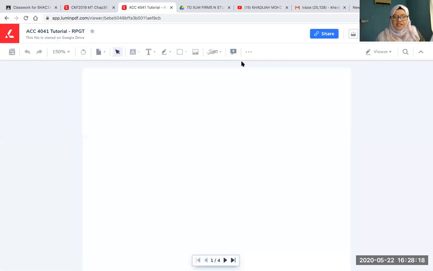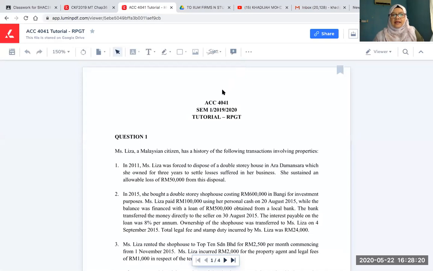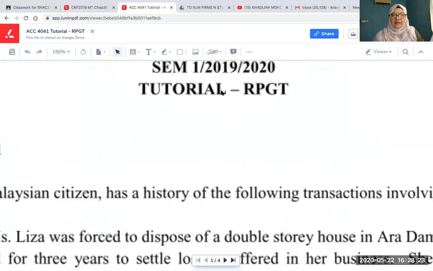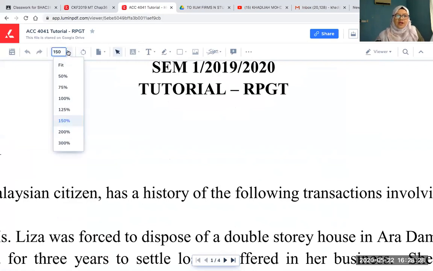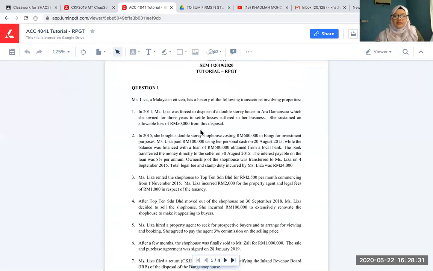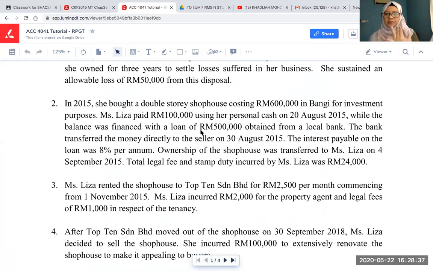Madam K transfer property to AKS. AKS is a company controlled by Madam K. In return, Madam K dapat shares of, how much was it? Shares of 2 million kan? So when you have that, dua condition tu. Satu, when you transfer property to a company controlled by you or by your spouse or by your relative, plus the transfer, right? In return, you dapat shares at least 7% in the form of shares in that company, right?